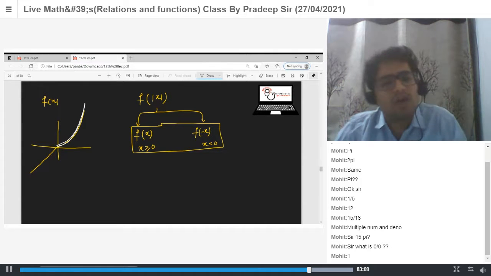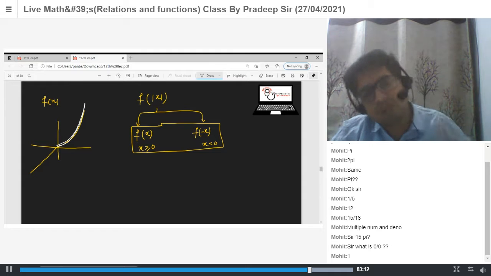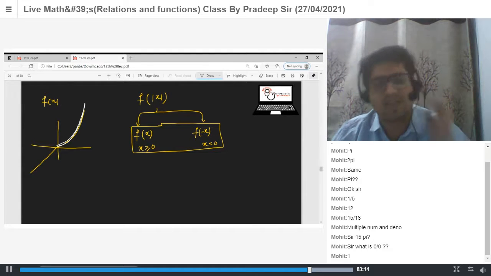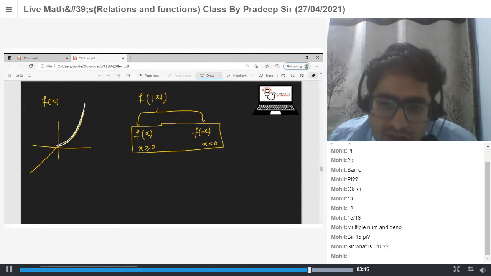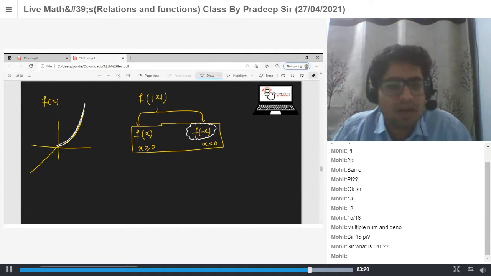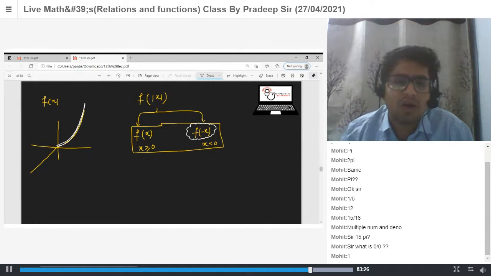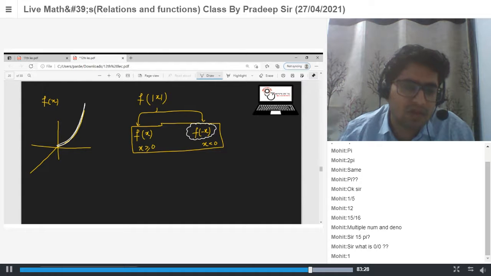So now, what will be the graph of f of minus x when x is negative? We know f of minus x is the mirror image with respect to the y-axis. So when x is negative, f of minus x is this mirror image of this.